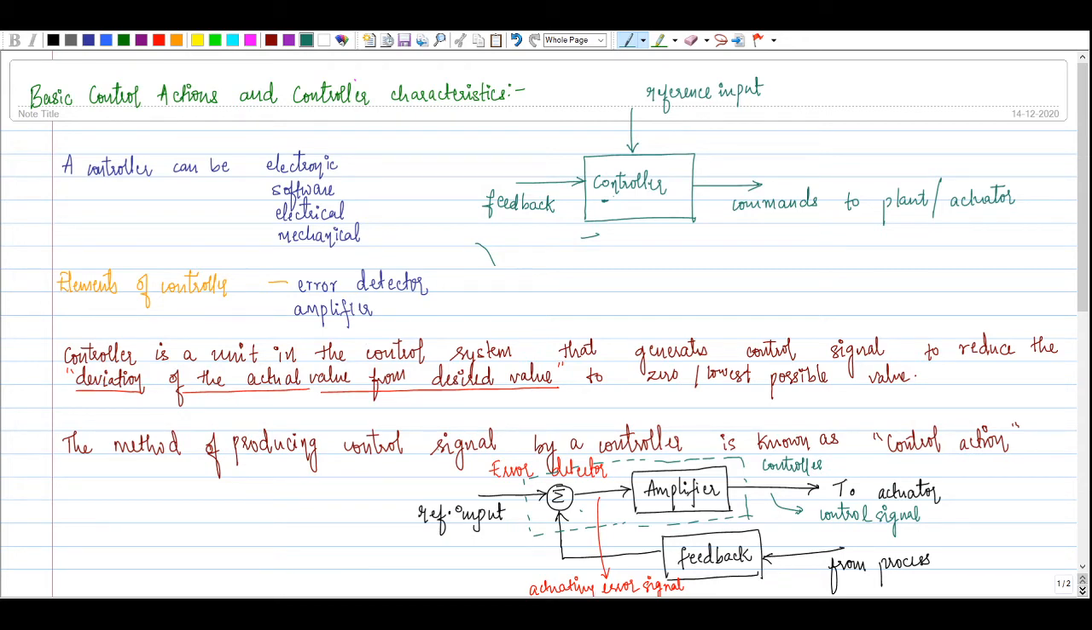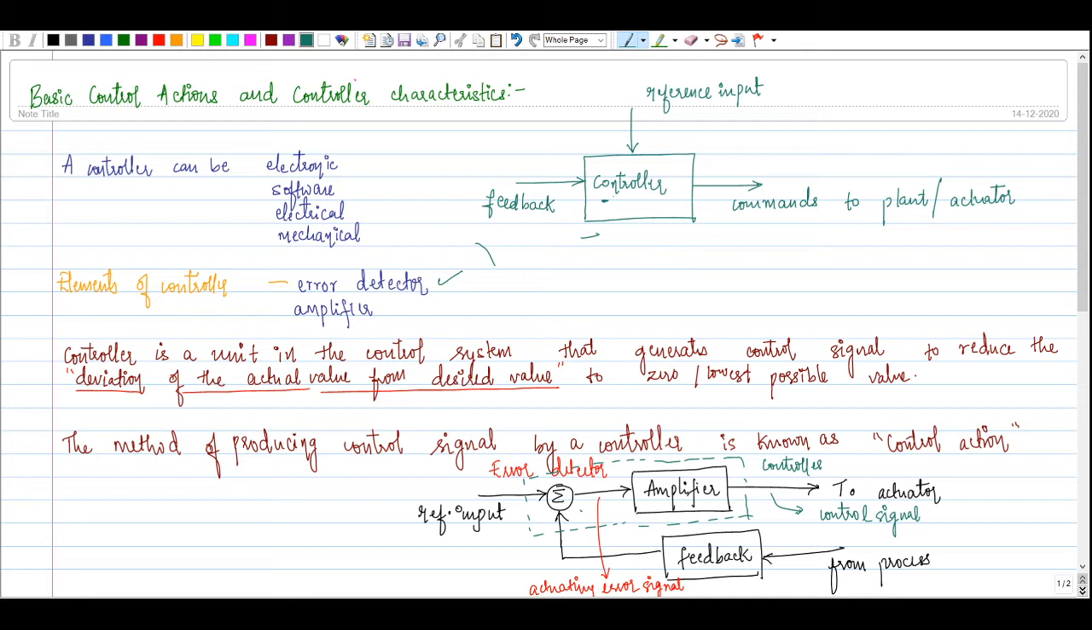Every controller will have two elements. One is the error detector, which detects the error. Error is nothing but the difference between your actual output and the reference input. The other is the amplifier, which has a major role. Whatever error you get may not be suitable for your actuators, so the amplifier manipulates the error. If the error is very small, the amplifier will amplify the error signal so that it is suitable for the next controlling action.